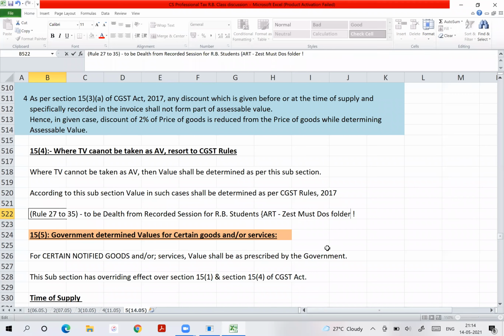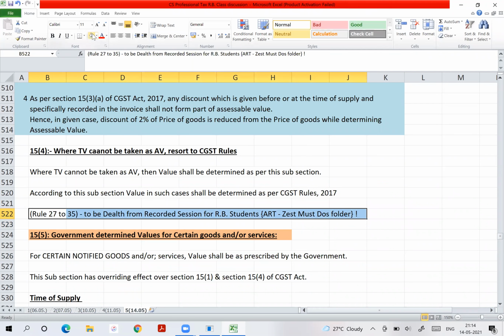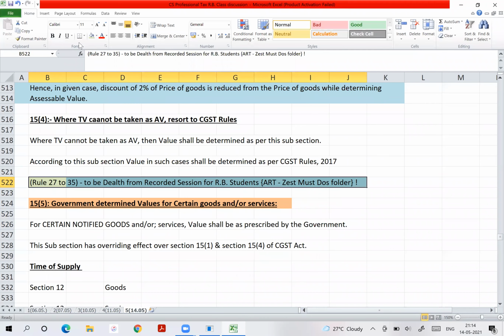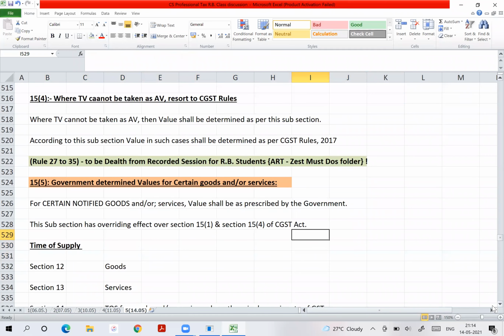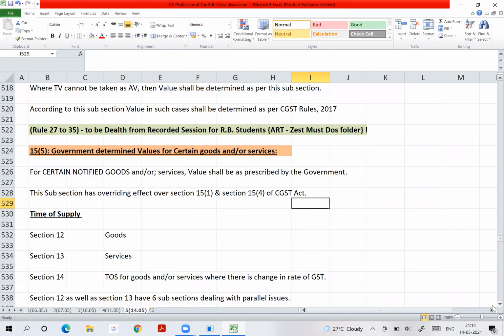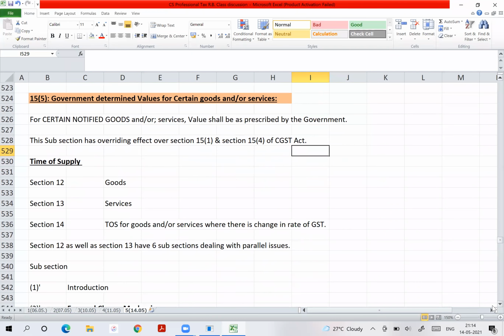And as far as main batch students are concerned, do the entire notebook systematically for 27 to 35 because you have already done it in the main batch. And Payal, you are for CA intermediate, you don't do it at all. It is there directly at CA final level. Okay. Now,